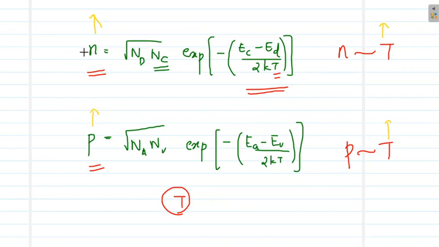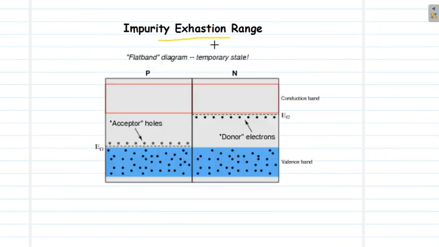Suppose I increase the temperature so much that all the acceptor atoms and all the donor atoms have completely contributed their electrons and holes. What will happen next? That limit is called the impurity exhaustion range. So we will be increasing the temperature until a level is reached when all the donor atoms are ionized in an n-type semiconductor and all the acceptor atoms are ionized in a p-type semiconductor.